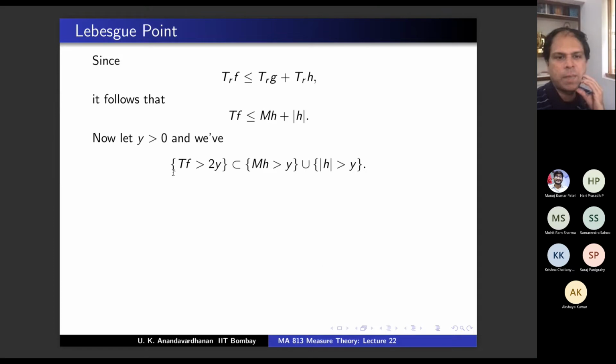When I take measure, what will happen? Take Lebesgue measure. Lebesgue measure of this is less than Lebesgue measure of this plus Lebesgue measure of this. But Lebesgue measure of this, what theorem will you apply? You know a bound, no? What was the theorem called?